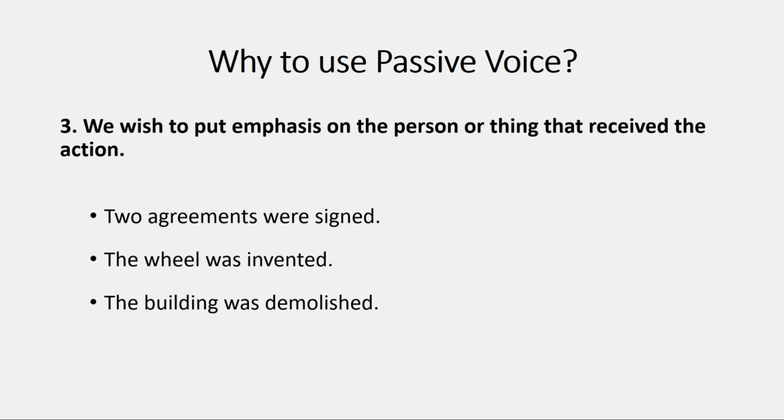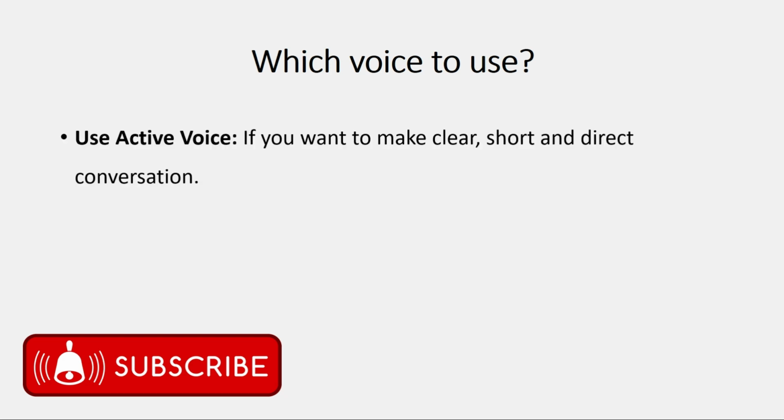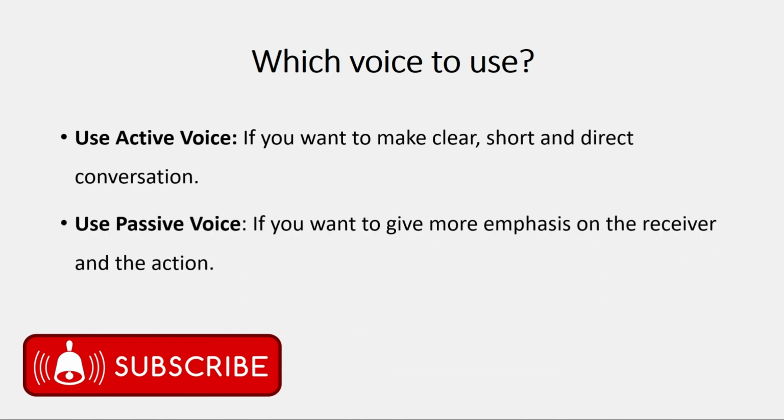So now with the knowledge of what is active, what is passive, why do we use active, why do we use passive, there is a tendency to get confused. Which voice to use? It is very simple. Use active voice if you want to make clear, short and direct conversations. Most of the people mostly talk in or write in active voice. However, use passive voice if you want to give more emphasis on the receiver and the action. Active voice is used more academically and professionally. Passive voice is used more creatively.